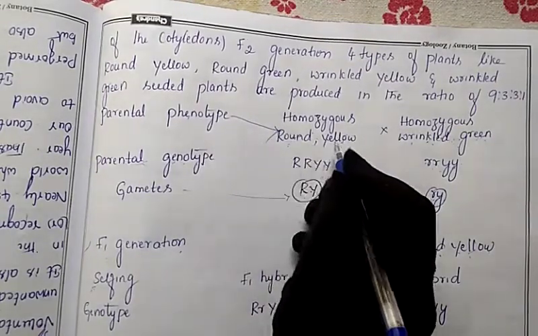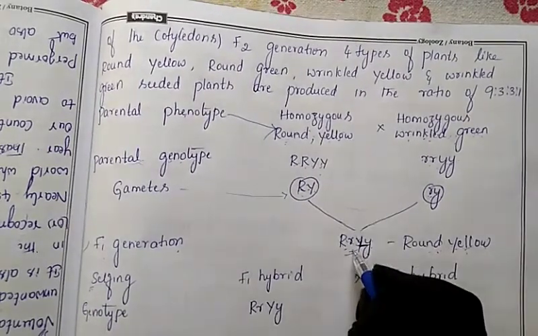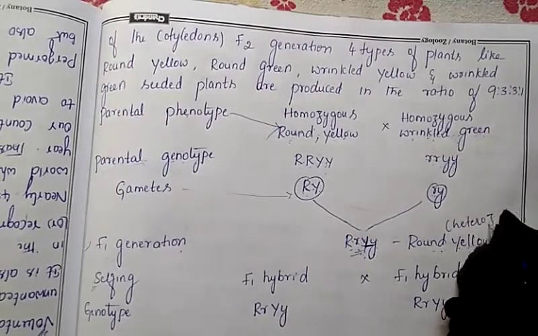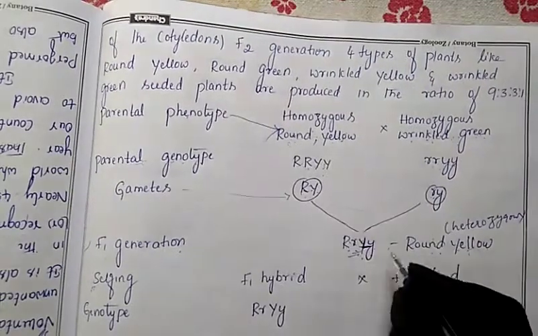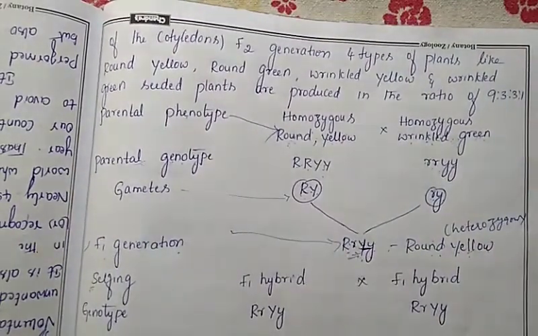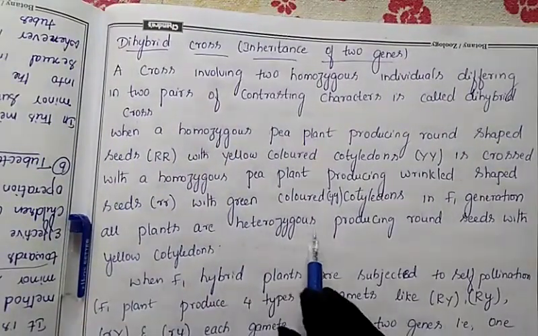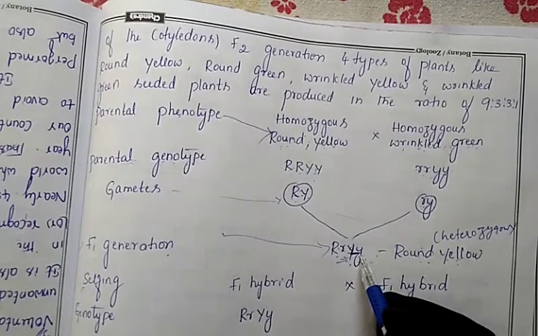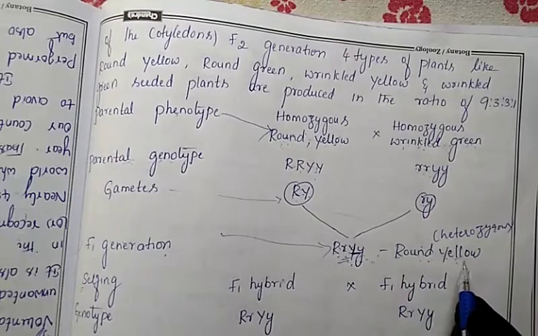This parent is round yellow, but the alleles will be different. In both parents they are in homozygous condition, but this is in heterozygous condition. So like that finally we got the F1 generation. That concept only has been told here. In F1 generation all the plants are heterozygous. How many plants? Here we showed only one plant, but how many children will they get in F1 generation? All the children will be round yellow in shape only.